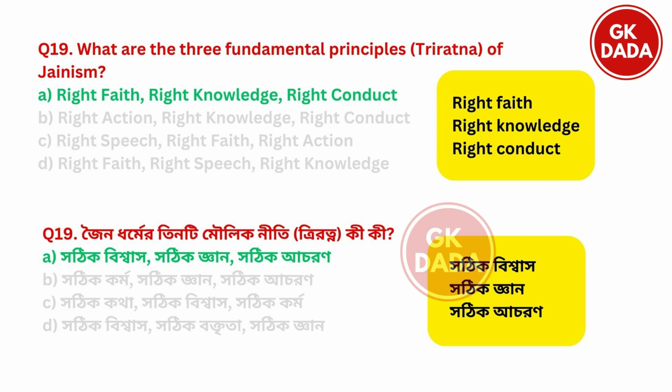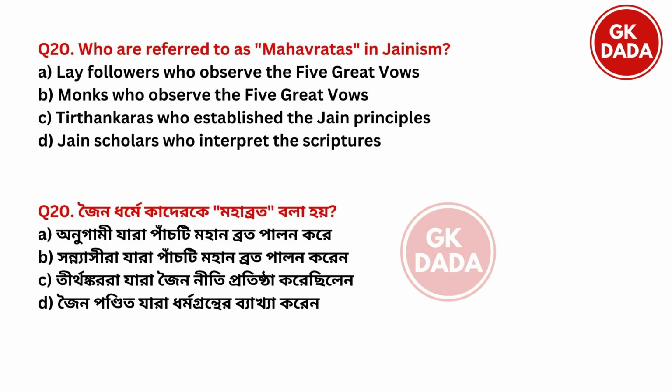Next. Who are referred to as Mahabharatas? Option A, lay followers who observe the 5 great vows.